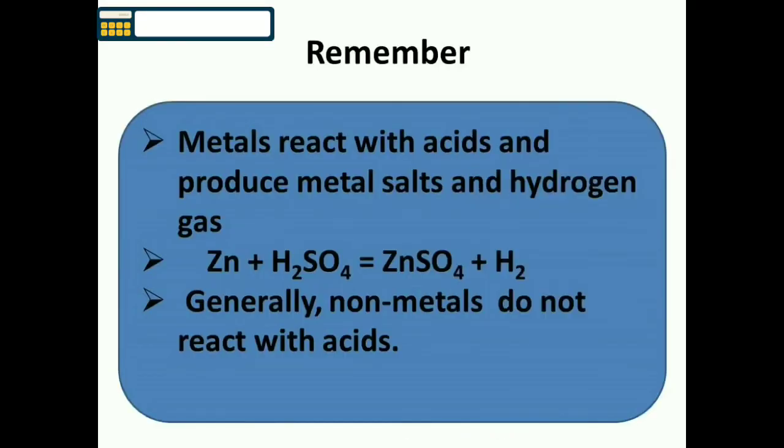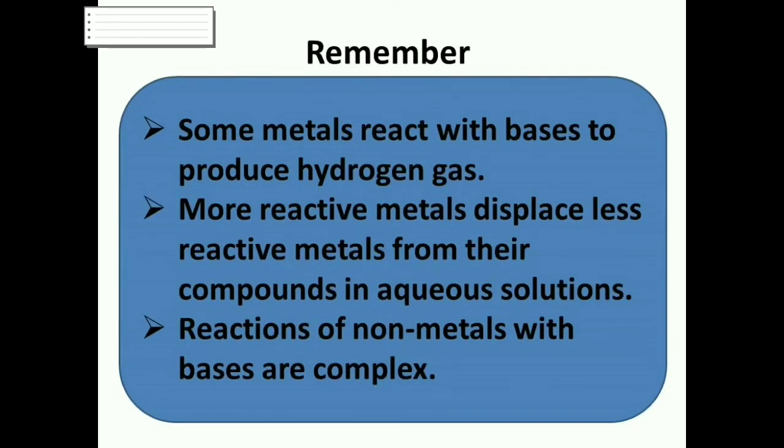Things to remember: Metals react with acids and produce metal salts and hydrogen gas, like Zn plus H2SO4 forms ZnSO4, or zinc sulfate, and produces hydrogen gas. Generally, non-metals do not react with acids. Some metals react with bases to produce hydrogen gas.